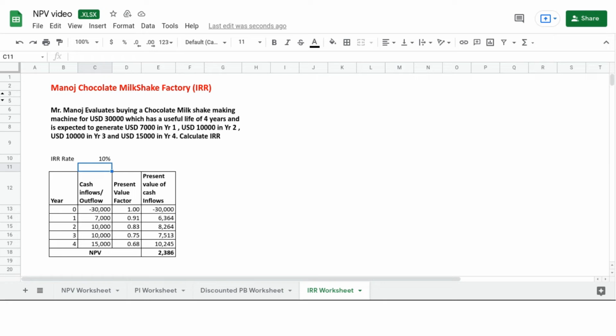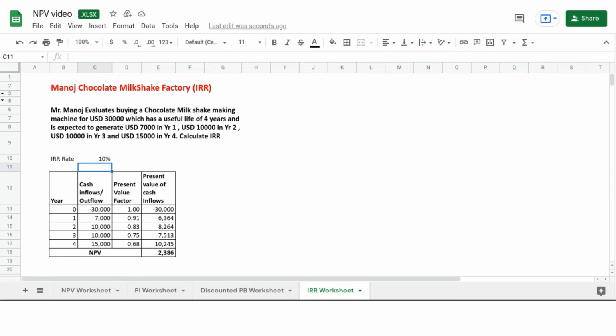We will use a sum similar to NPV, where Mr. Manoj evaluates buying a chocolate milkshake making machine for USD 30,000, which has a useful life of 4 years and is expected to generate cash flows of $7,000 in year 1, $10,000 in year 2, $10,000 in year 3, $15,000 in year 4, and we are expected to calculate IRR.